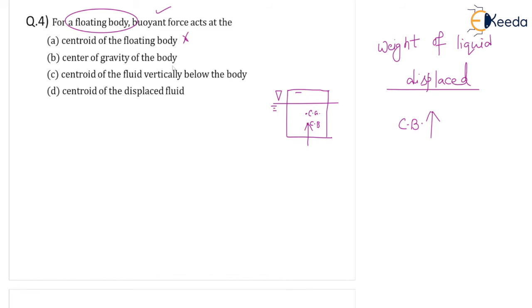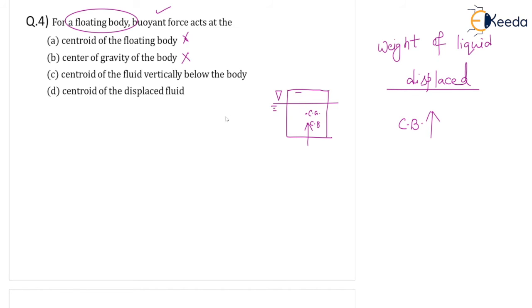The second one is the center of gravity of the body. The center of gravity of the body is the same CG they are talking about. Centroid is the term we use for a three-dimensional body, but the center of gravity of the body refers to the same point. So that is also wrong.